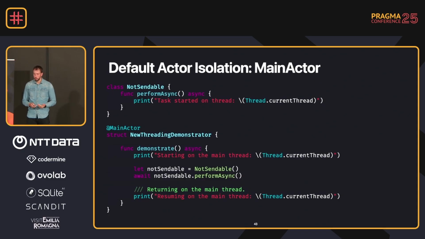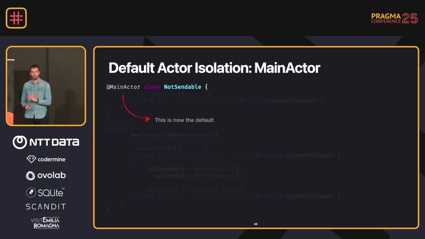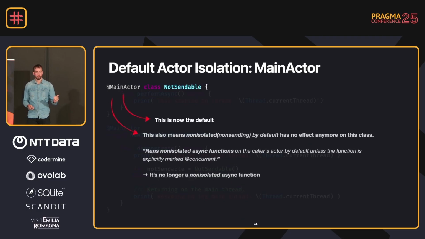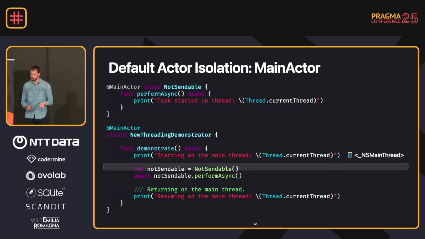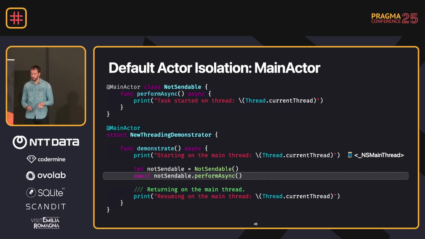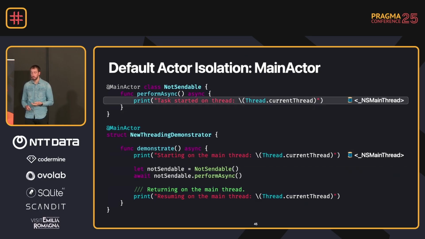Because what it's actually doing, it basically adds main actor behind the scenes to all the instances that you have. So previously this would have been non-isolated. And due to this change, the upcoming feature flag that we had before will not impact our not sendable class anymore. And I can demonstrate that, right? So we now have default actor isolation set to main actor. We go into that async method again, and we can now see that it's running on the main thread.